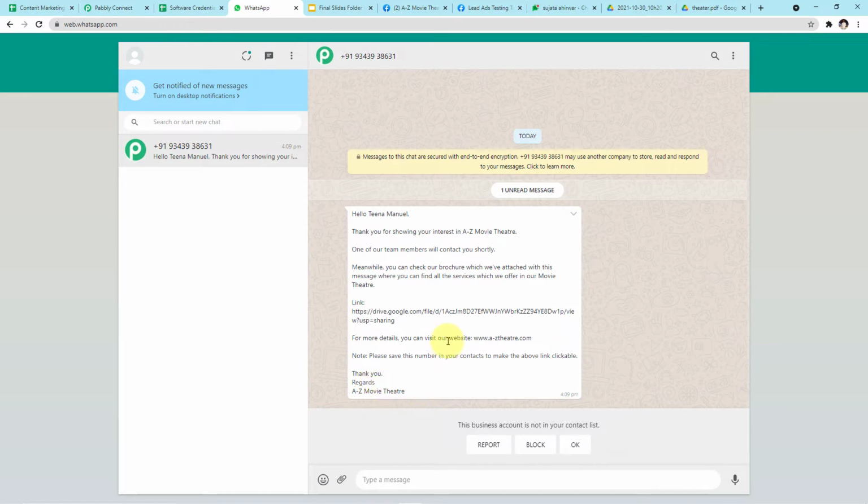So guys, you have seen how just by filling up the form, we have automatically received the WhatsApp message. And now you must be thinking how I have managed to do this integration. So let me show you the process on my screen, guys.